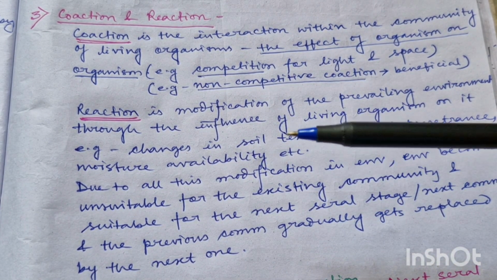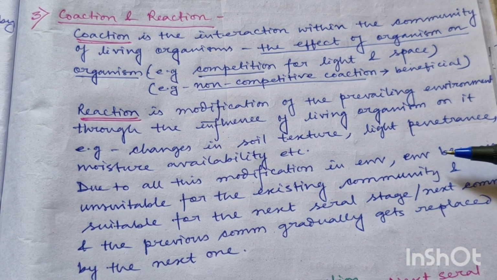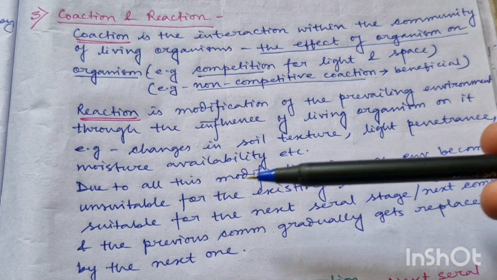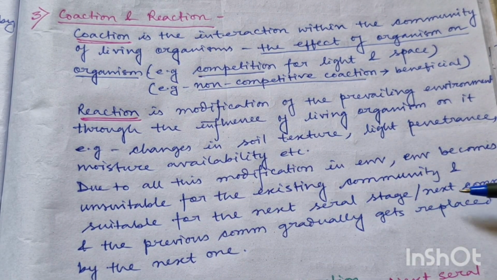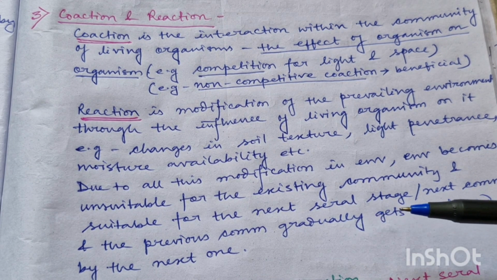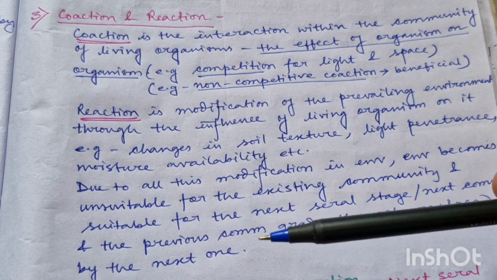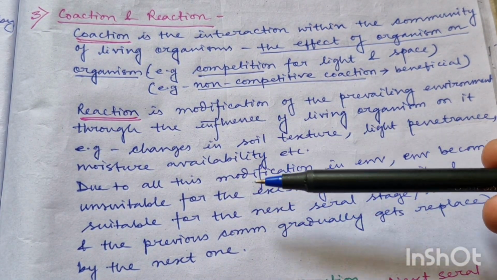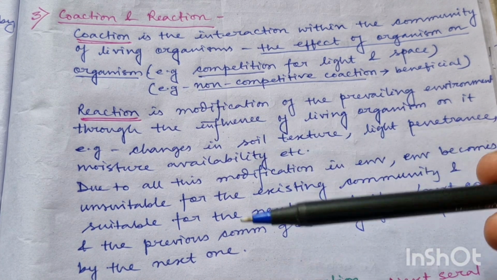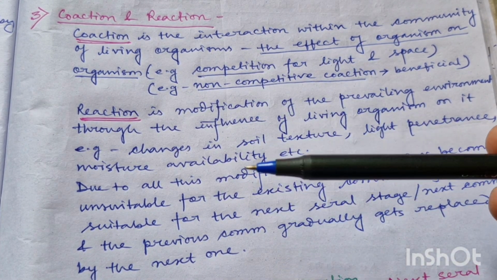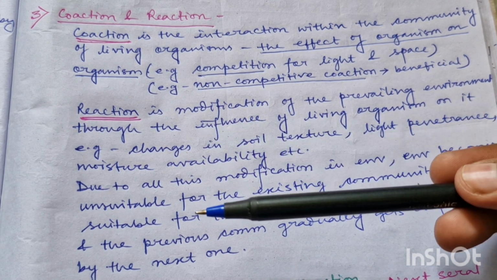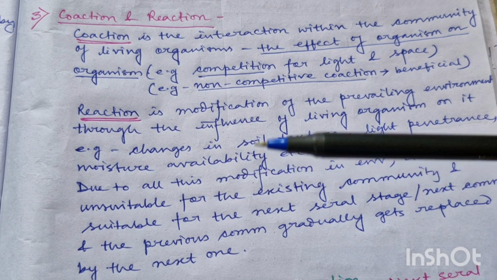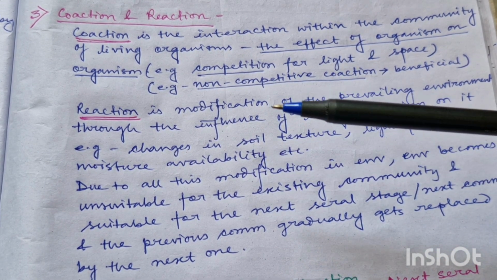And as a result, you have to remember that these modifications in the environment lead to the unsuitability of the existing community to live there. It makes the environment suitable for the next seral stage or next community, and the previous community gradually gets replaced by the next one. When annual herbs die and decay, the nutritional availability in the soil changes, which is useful for the next community, that is perennial herbs or shrubs. But it makes the soil unsuitable for the annual herbs or the pioneer species. So through the reaction, the previous species becomes unsuitable to live in that condition, but it helps the next species to invade there. Okay, got it?